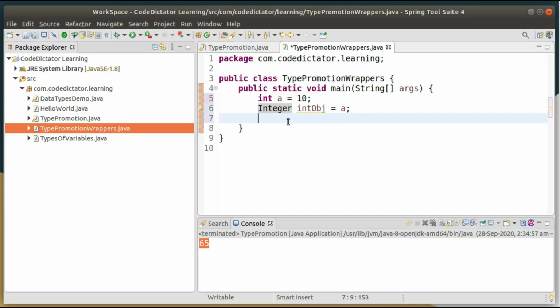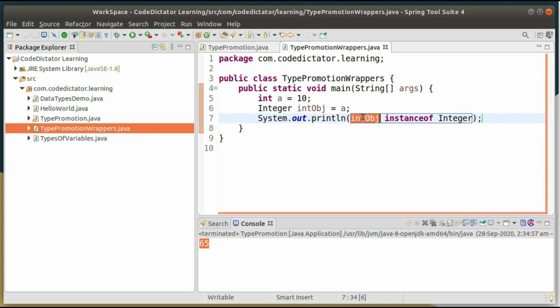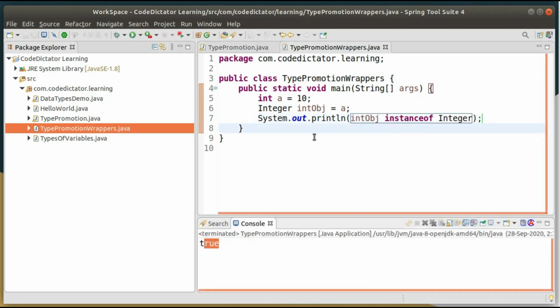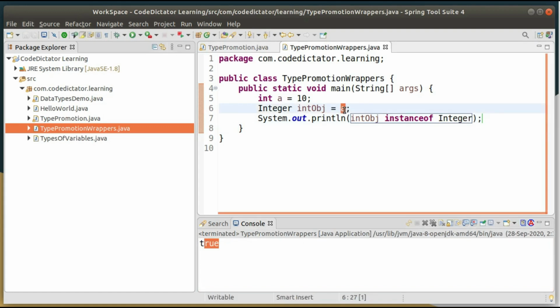The best way is, we have one keyword that is called instanceof. So we'll use that instanceof, and it will give me a true value if int object instanceof Integer. So if that int object is the instance of Integer, then it will give me true. So let's run the example. Yes, so whatever the value we are having as primitive data type, that will convert into that object.